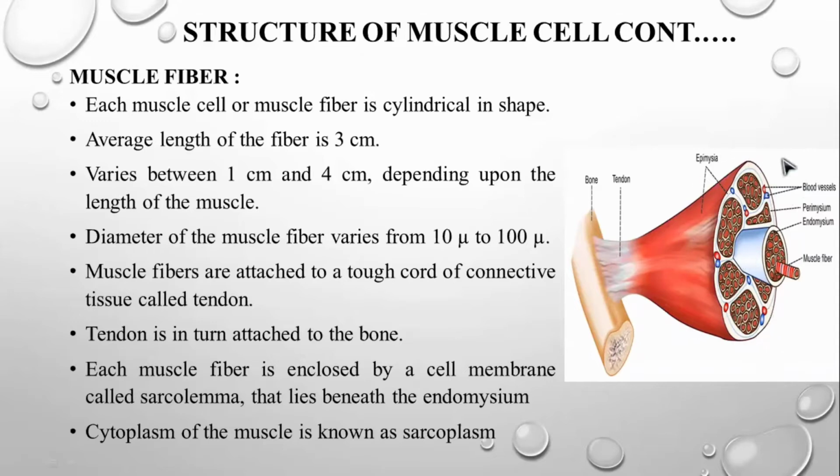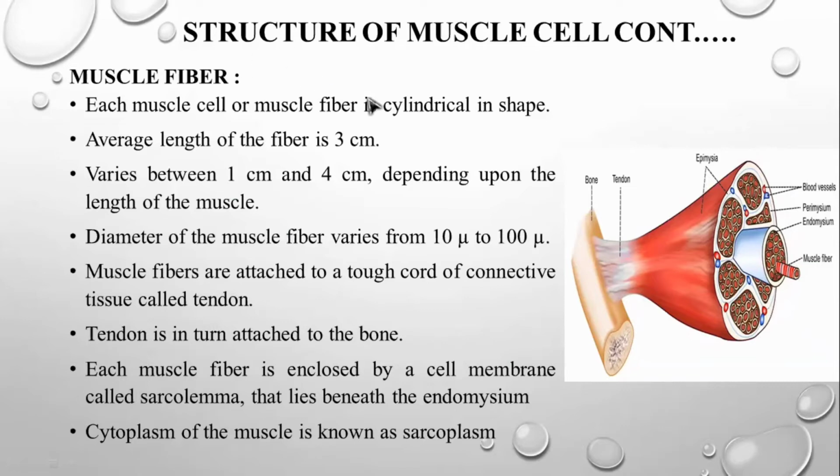Each and every muscle is attached to the bone by tightly packed tissue called tendons. So it's very difficult to separate the bone and the muscle with a free hand. If you use a knife or any cutting machine, you can cut and separate the muscle from the bone. So this is the muscle mass, and these are the muscle fibers. Some red lines and yellow lines will come; we will see that later.